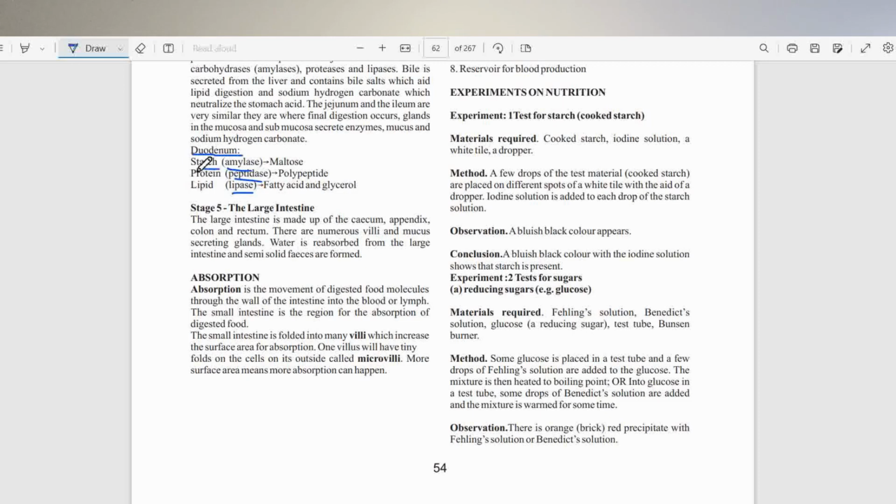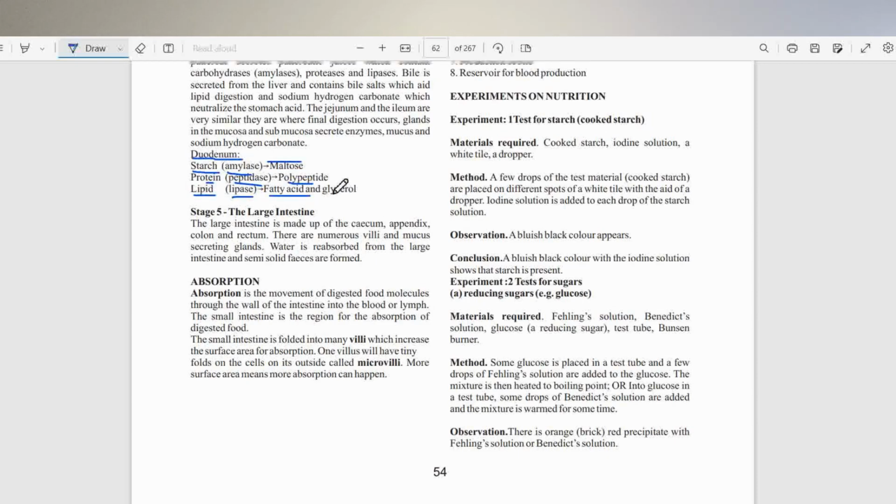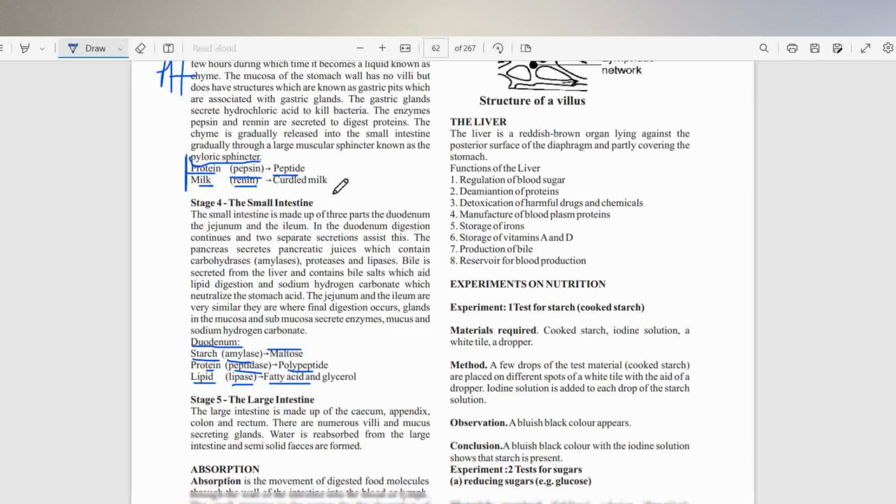Amylase will act on starch and convert starch into maltose. Then you have peptidase acting on protein to convert them into polypeptide. And then you have lipase that converts lipids into fatty acids and glycerol.